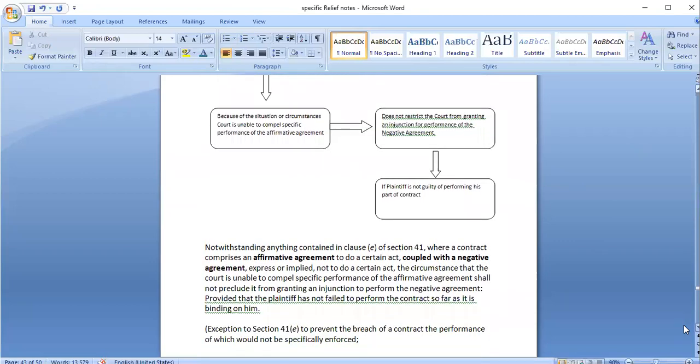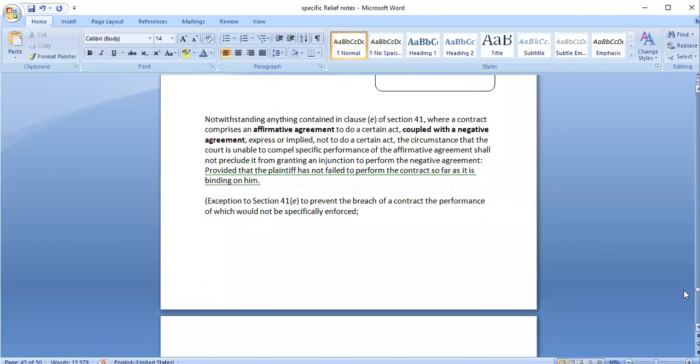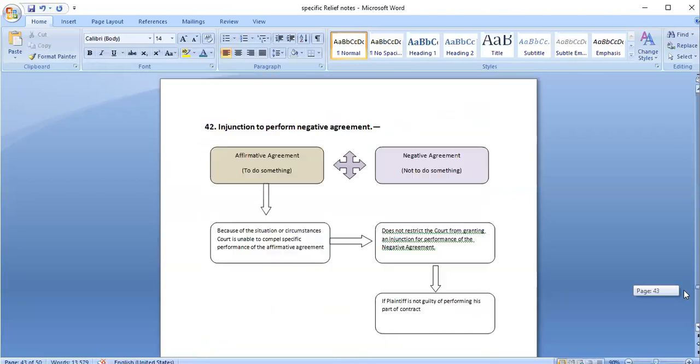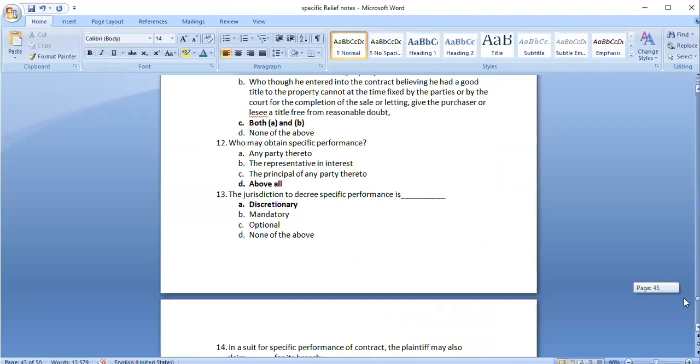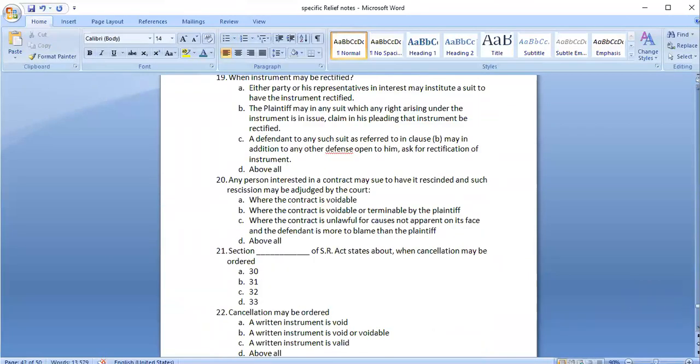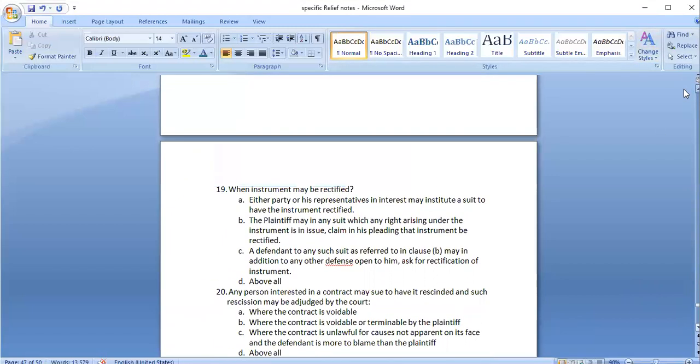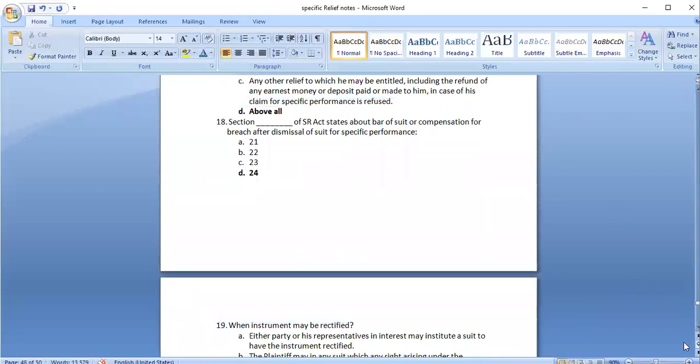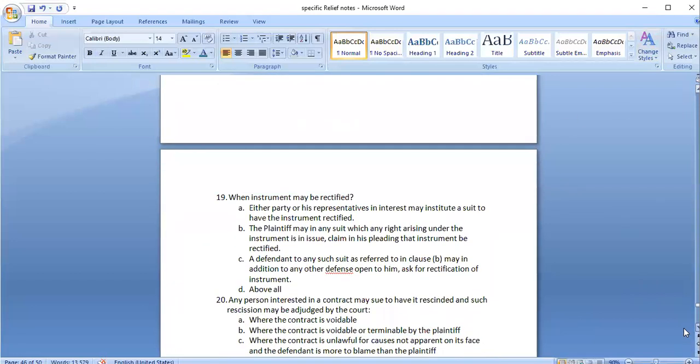Okay, ma'am. So any other doubts on any section? This was the last part that we had. No doubts, ma'am. So there are a few questions. Yeah, from question number 19.